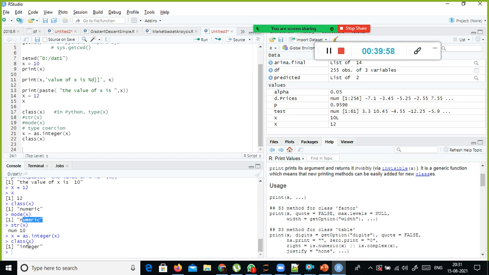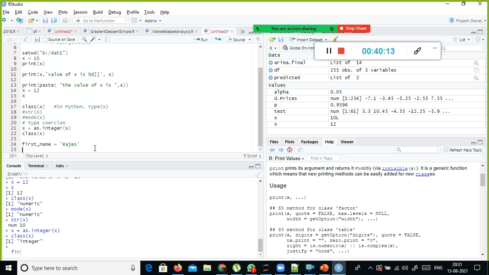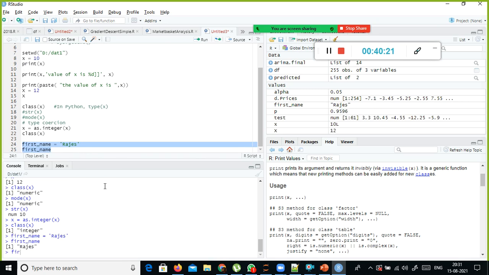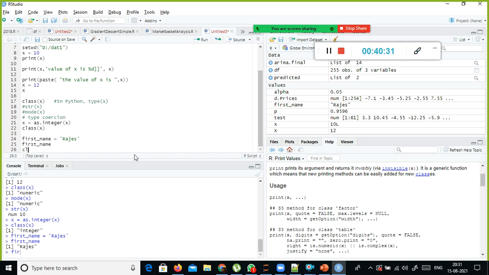So now you understood. We have the numeric data type and the integer data type, and the next one is the string data type. For example, I'm going to say first_name is equivalent to Rajesh. Then I'm going to say last name. Now let us check the data type of first_name.